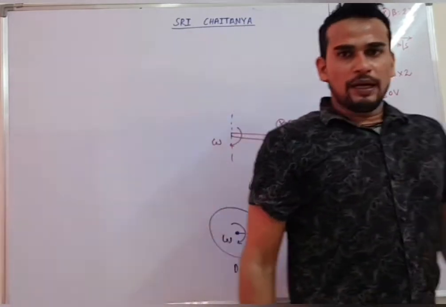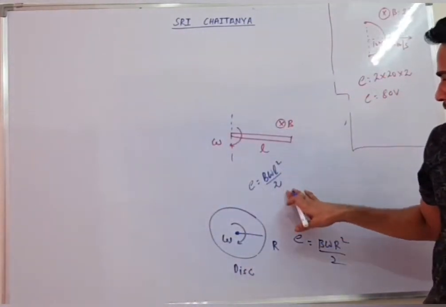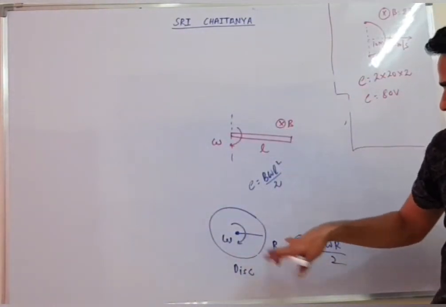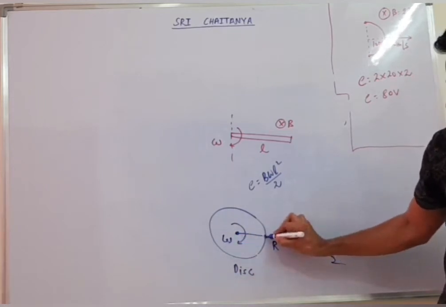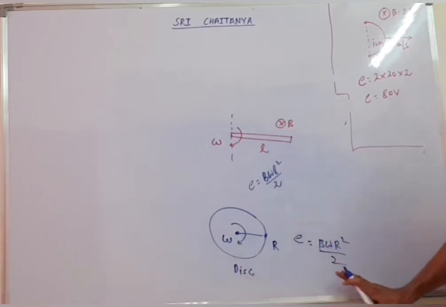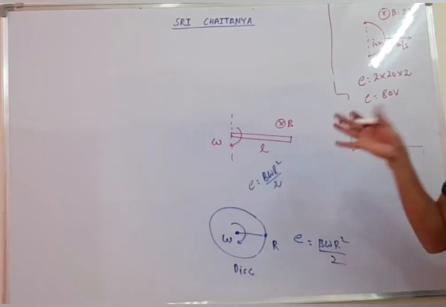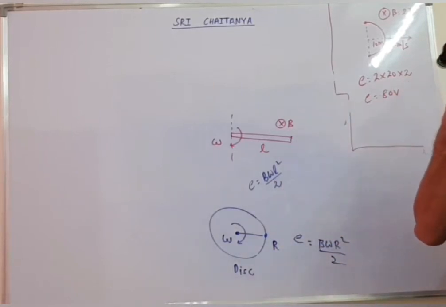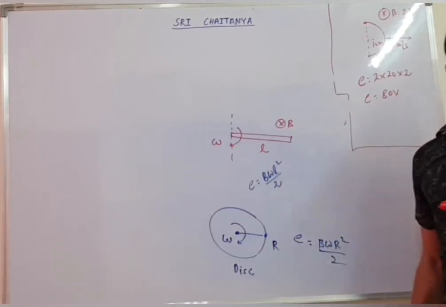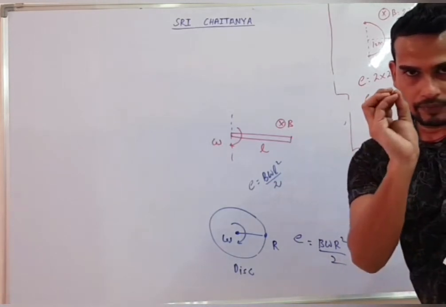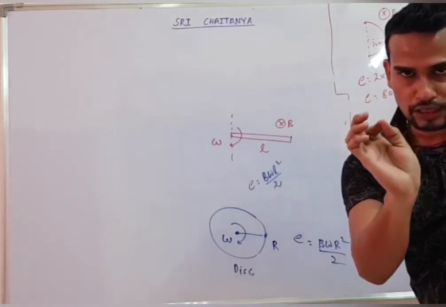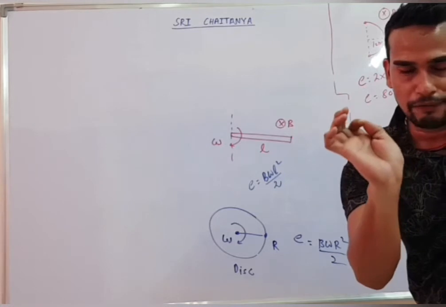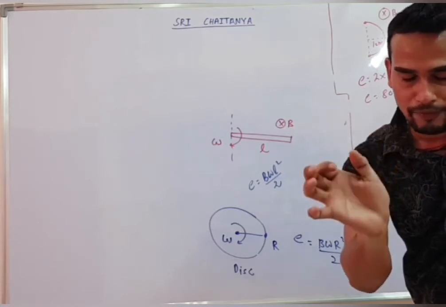So what you have to keep in your mind: when a wire is rotated, it is B omega L square by 2. When a disc is rotated, between its center and circumference the EMF will be B omega R square by 2. So these are the questions that we get from motional EMF. Again I will revise. First thing, the value of motional EMF is BLV, but actually it is not BLV.